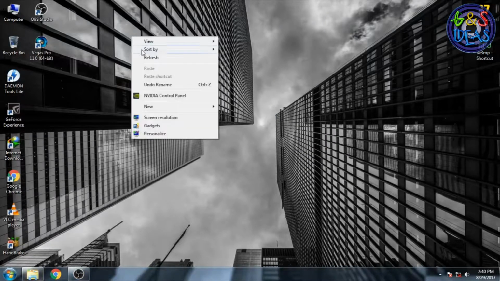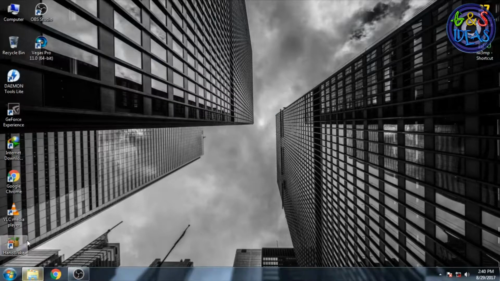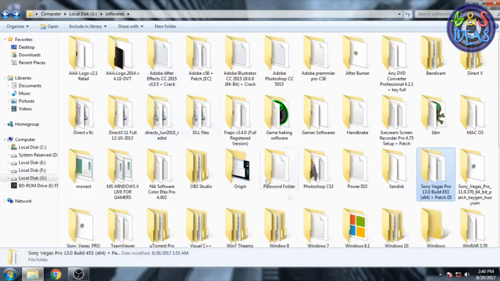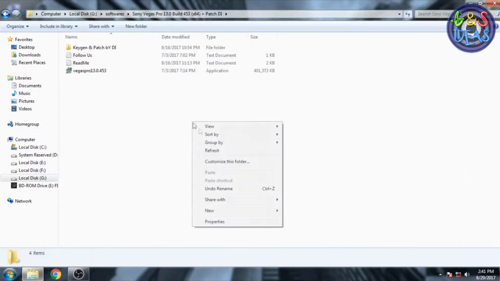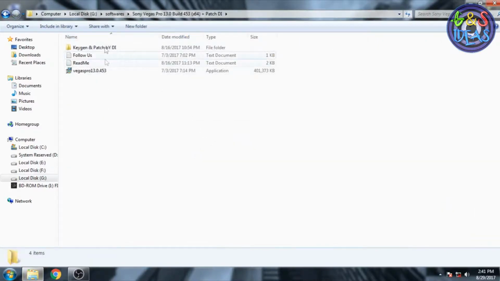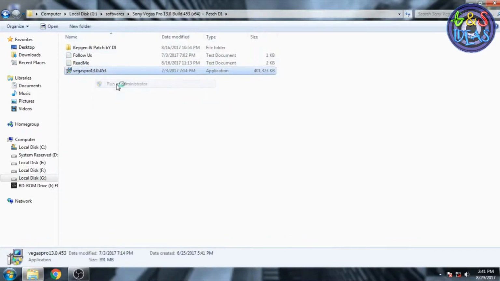So follow the link in the description. I'm going to open that, as I already downloaded it. Open the Sony Vegas Pro 13 folder. Here are some files: the setup file, another key and patch. Run the setup as administrator and press yes.